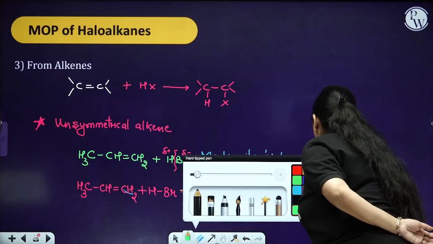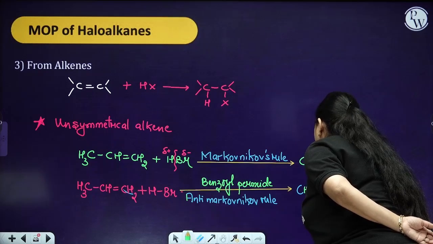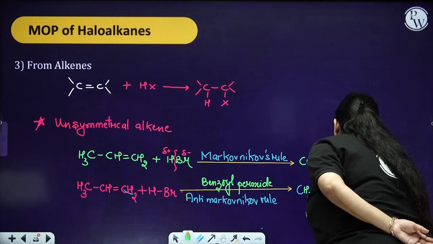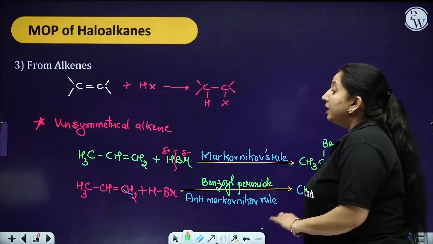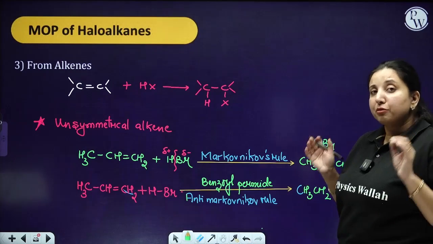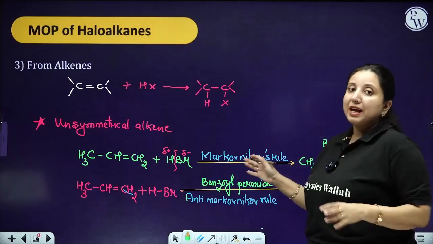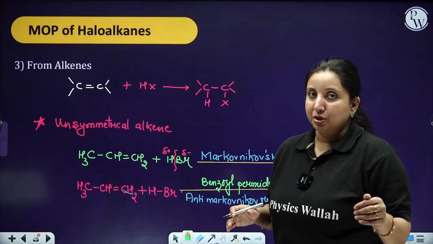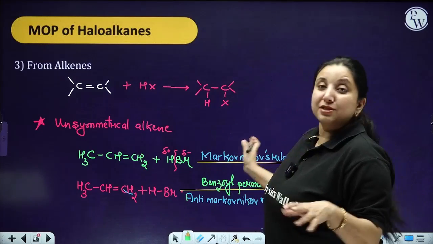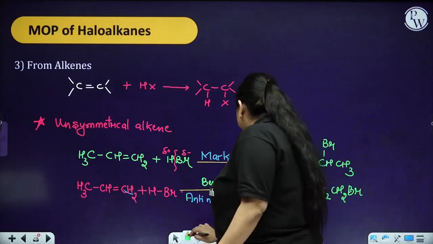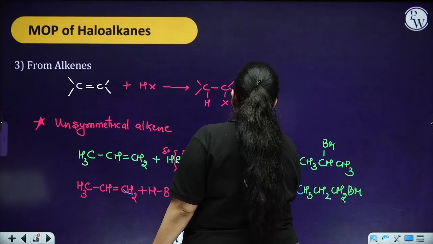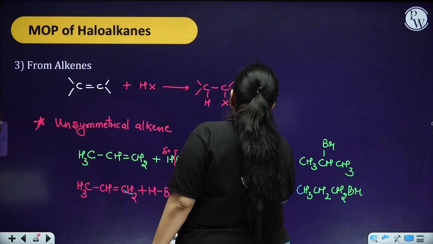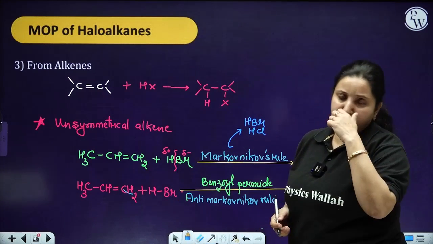My product is going to be CH3, CH2, CH2, Br. Okay. Now the Markovnikov rule, what it is saying, the negative part of my halogen acid is going to attach to the carbon atom which is having the lesser number of hydrogens. So in this particular case I got 2-bromopropane. When you are applying the Markovnikov rule, it can take place with HBr, HCl, HI, HF if you are going to do it.